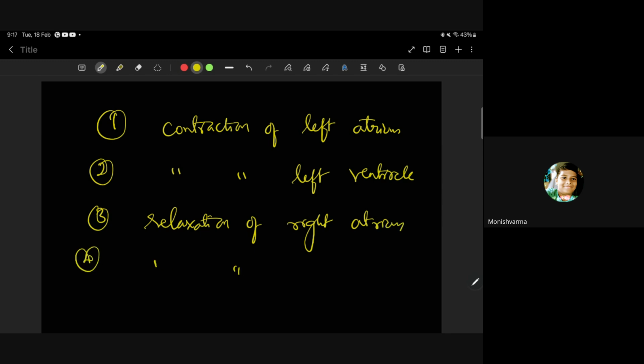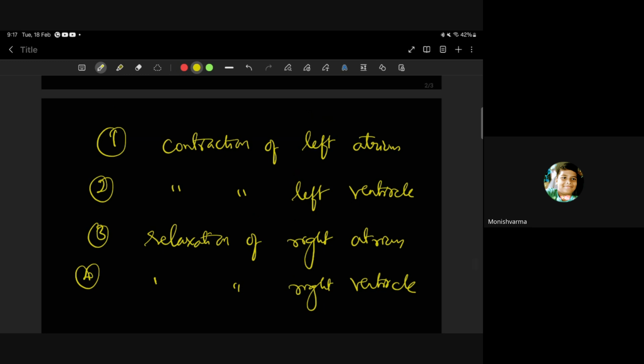Fourth is relaxation of right ventricle. These are the four steps, Monish. You have to answer me: during which of the following stages of circulation of blood in a normal human being is oxygenated blood pumped to all parts of the body?